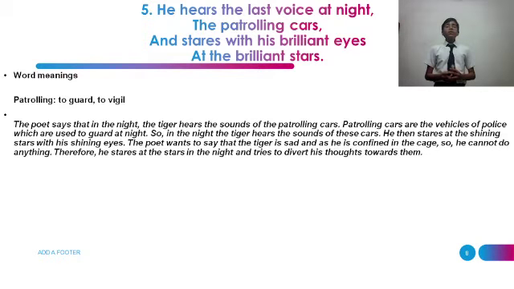The poet says that at night also the tiger is disturbed. Patrolling cars are the vehicles of the police which are used to guard at night. So at night the tiger hears the sounds of these cars. He then stares at the shining sky with his shining eyes. The poet wants to say that the tiger is sad as he is locked in a cage, so he cannot do anything. Therefore, he stares at the stars in the sky in the hope of freedom.